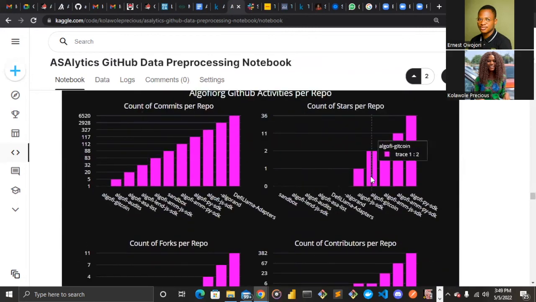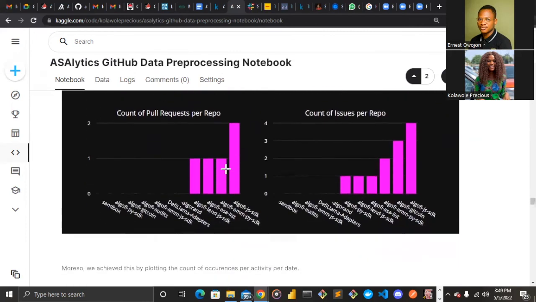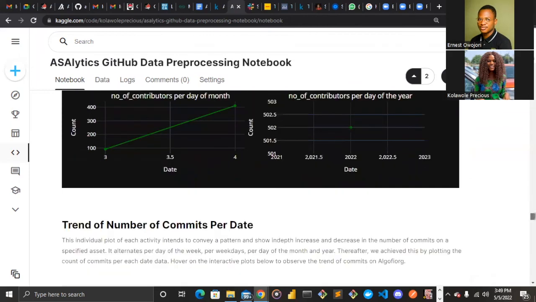And this time, as I talked about the other time, if an asset has more than 15 repositories, it is shown in horizontal mode, and if it is less than 15, in vertical mode. So this is where that particular algorithm is implemented. We can see here AlgoFi is having fewer repositories compared to ChoiceCoin. So the plot is shown in horizontal format for the insight to be properly communicated. All right, we can hover over them and see them vary over time. Thank you very much. I would like to end the recording here.